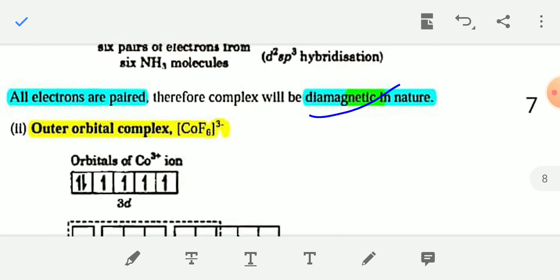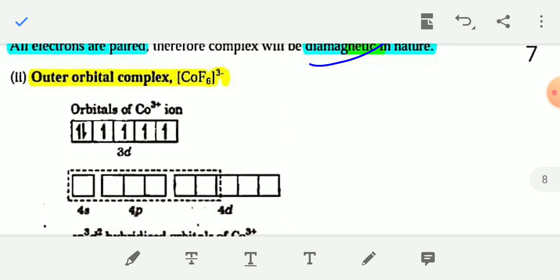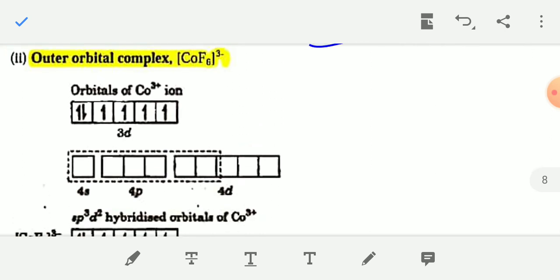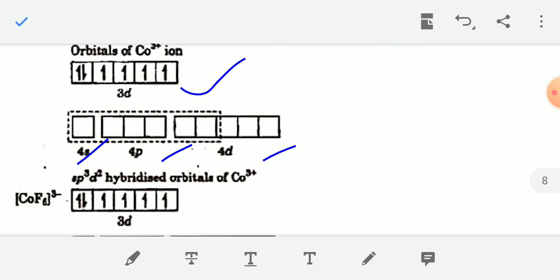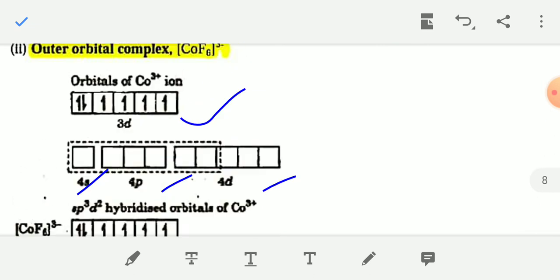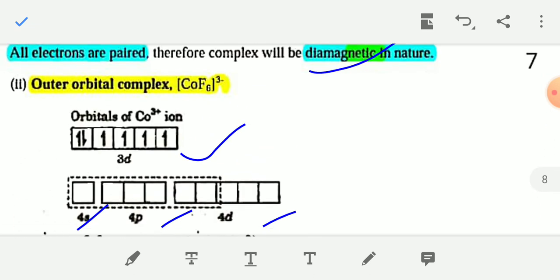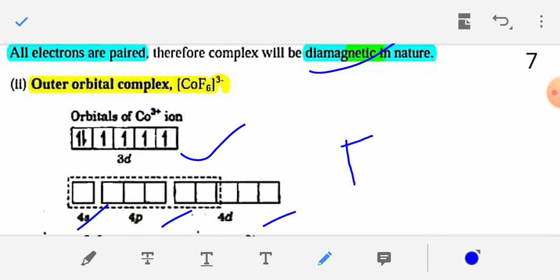Now, an outer orbital complex, for example [CoF6]3-, cobalt hexafluoride. In this case, cobalt is also present in the +3 oxidation state, so you have to write the electronic configuration of Co3+ ion, which is 3d6 4s0 4p0 4d0. Now remember that fluoride F is a weak field ligand.